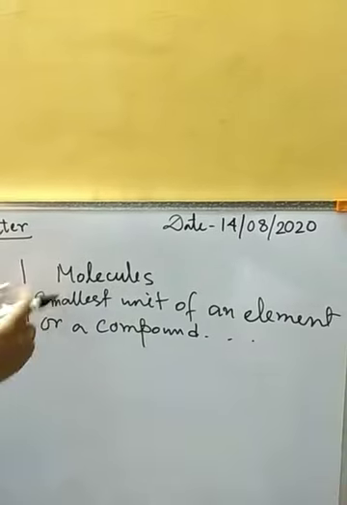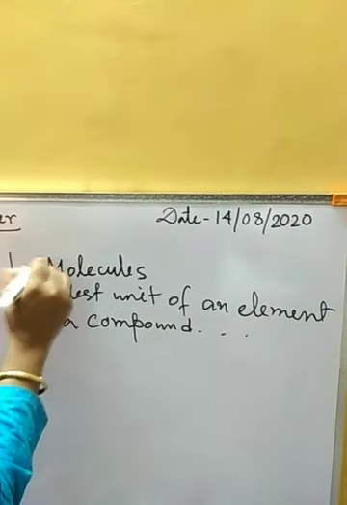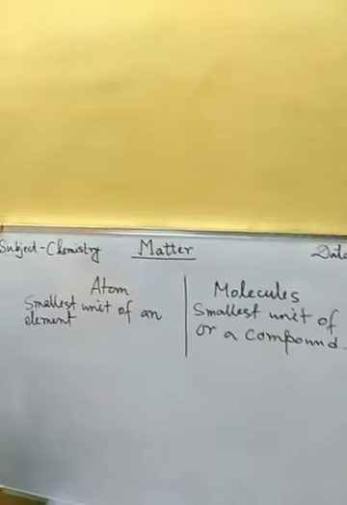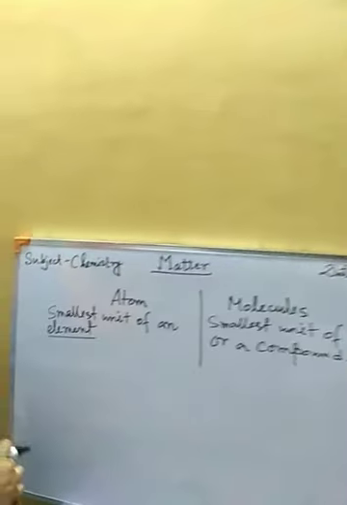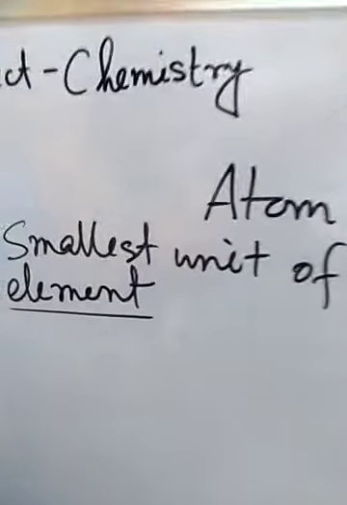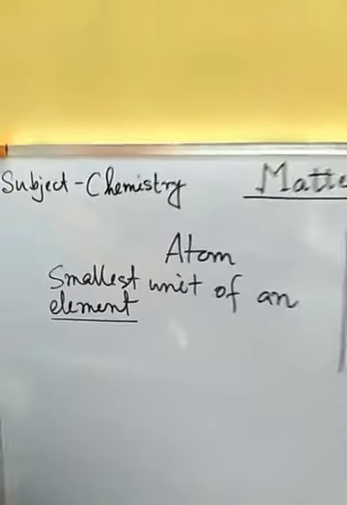So molecules we can use for both element and compound, and atom is the smallest unit of an element, which shows all the properties of that particular element.